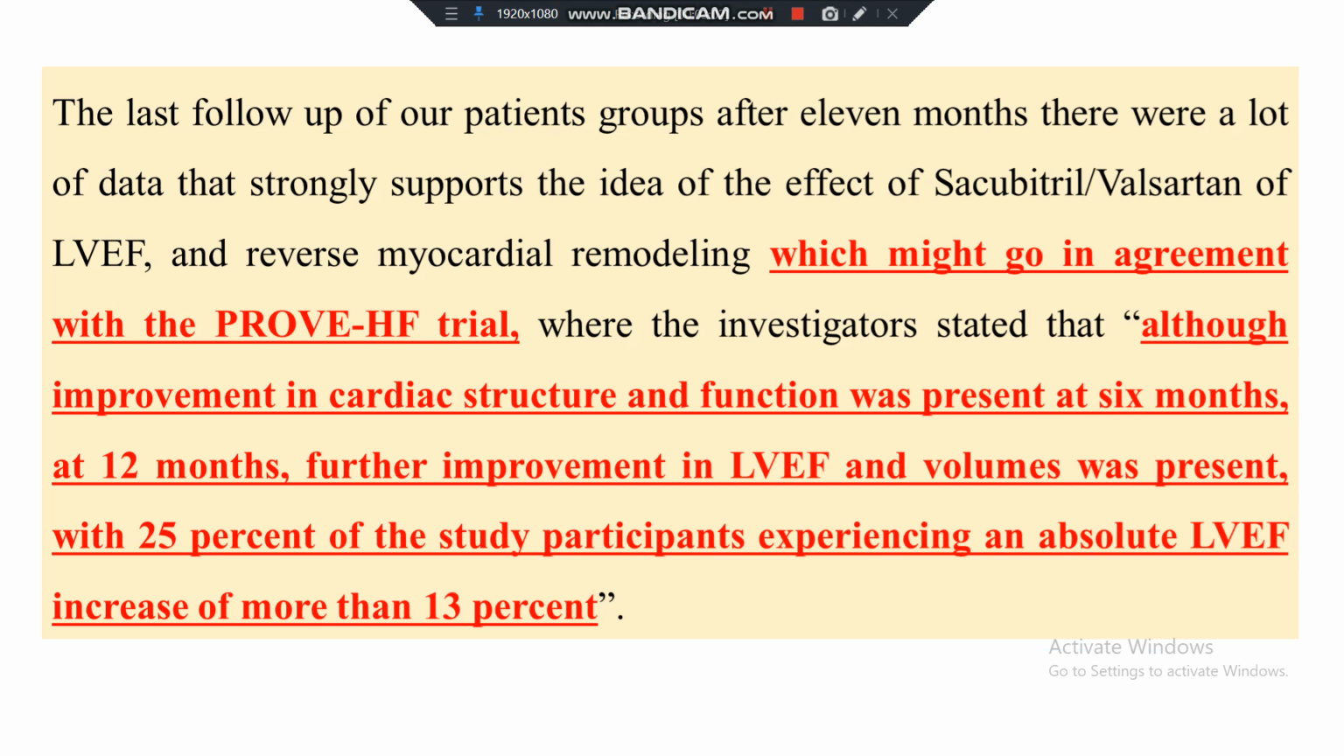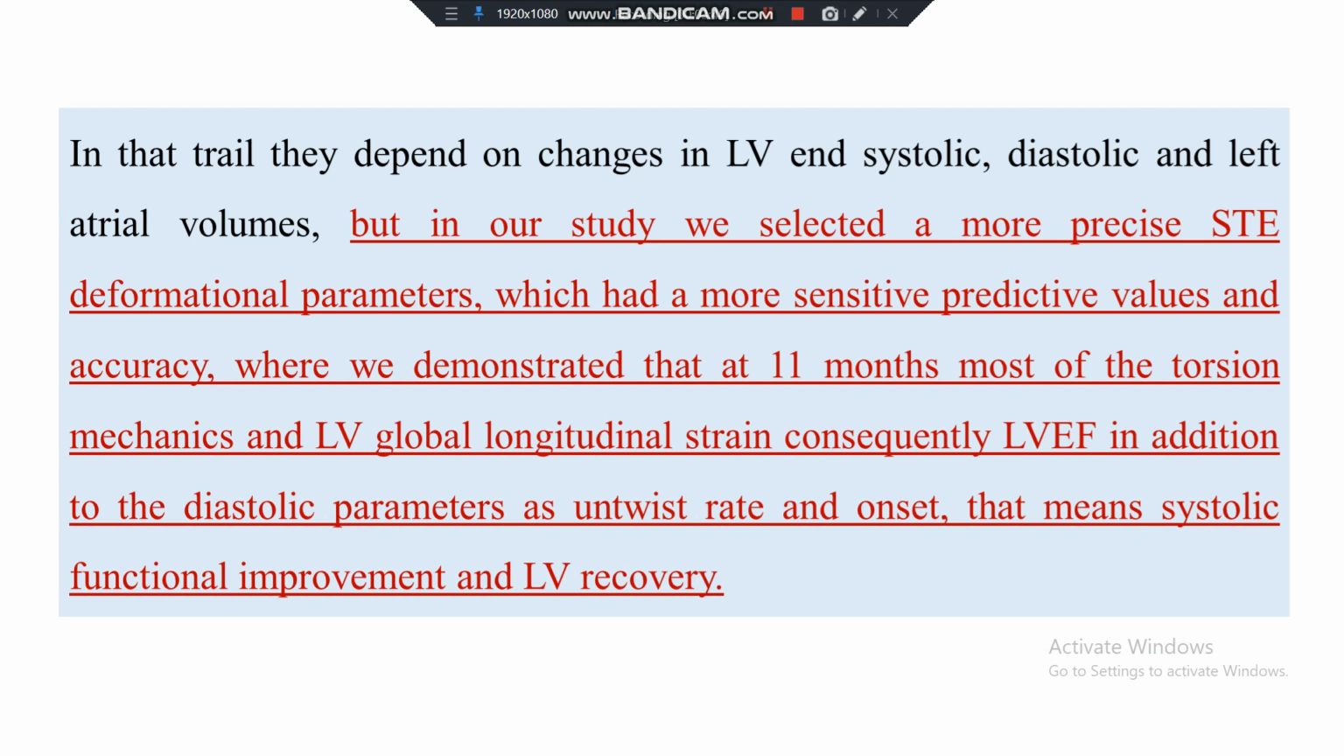At the last follow-up of our patient groups after 11 months, there was a lot of data that strongly supports the effect of sacubitril/valsartan on left ventricular ejection fraction and reverse myocardial remodeling, which might be in agreement with the PROVE-HF trial, where the investigators stated that although improvement in cardiac structure and function was present at 6 months and at 12 months, further improvement in ejection fraction and volumes was present, with 25% of the study participants experiencing an absolute left ventricular ejection fraction increase of more than 13%.